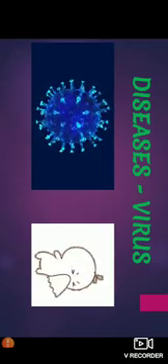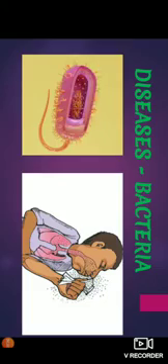And then the next one is about bacteria. So this is the bacteria. Bacteria is also one of the major microbes. It causes diseases such as typhoid, tuberculosis and cholera. These kinds of diseases are caused by bacteria. And then fungi. So this is a fungal disease.